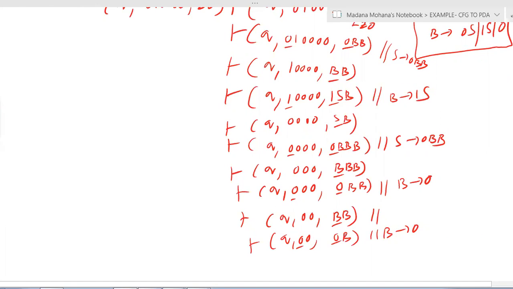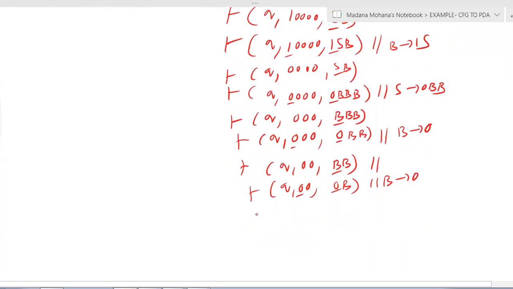Now input and stack pop. Both are terminals and both are same. So you have to pop. Now (q, 0, B). So now finally again stack contains a variable. Replace it by its terminals. Now which one you need to substitute? Input contains only single 0. So B also you can substitute single 0 because you have a single terminal 0 for B.